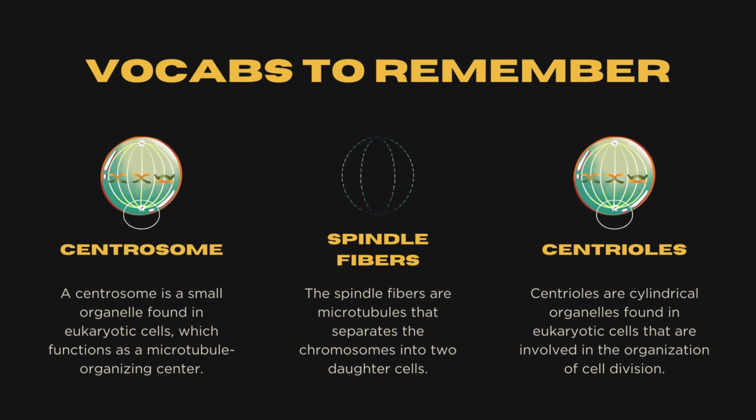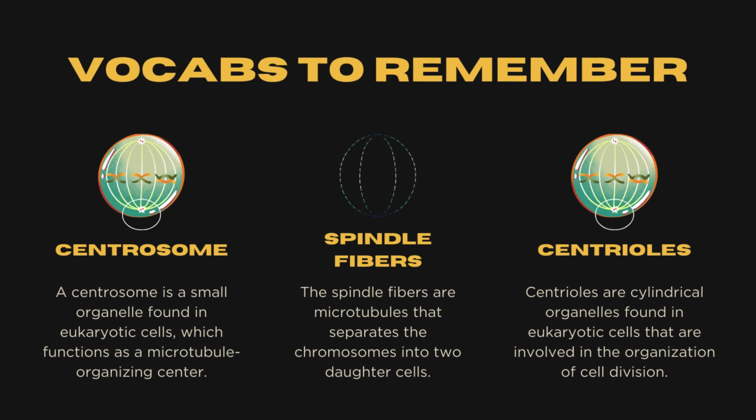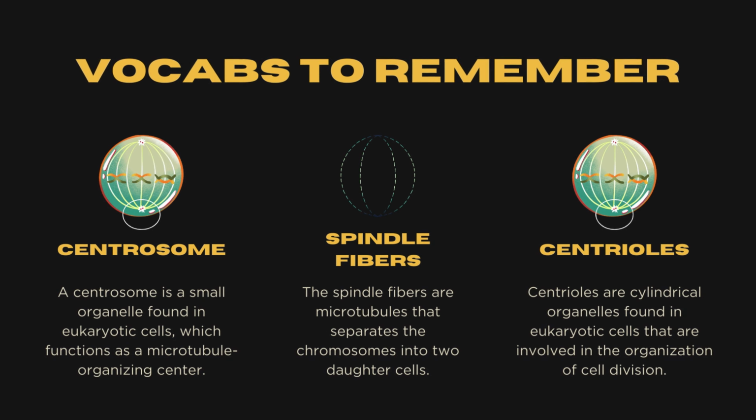Centrosome. A centrosome is a small organelle found in eukaryotic cells, which functions as a microtubule organizing center. Spindle fibers. The spindle fibers are microtubules that separate the chromosomes into 2 daughter cells. Centrioles. Centrioles are cylindrical organelles found in eukaryotic cells that are involved in the organization of cell division.